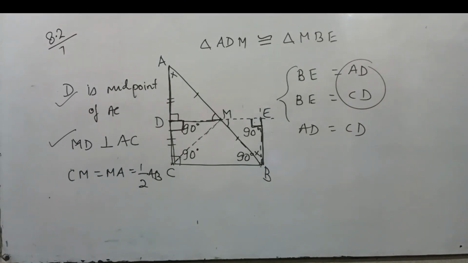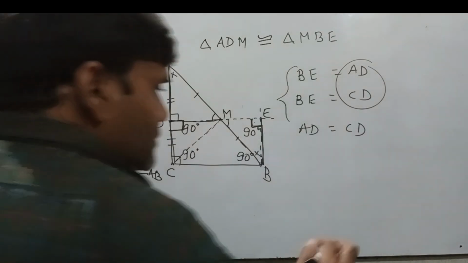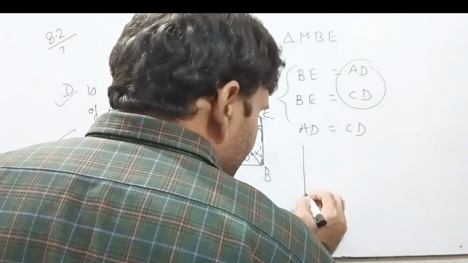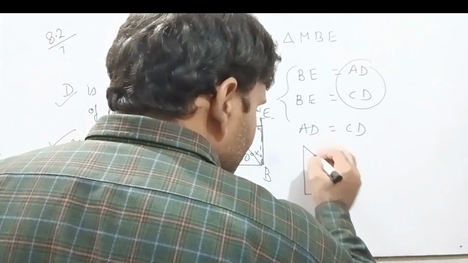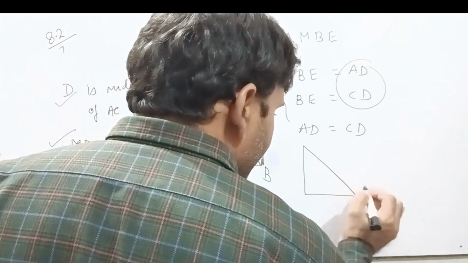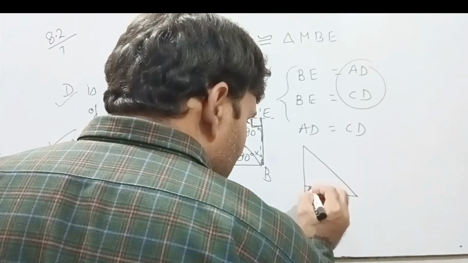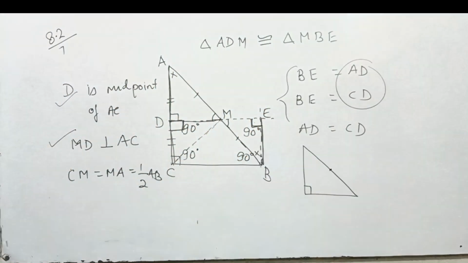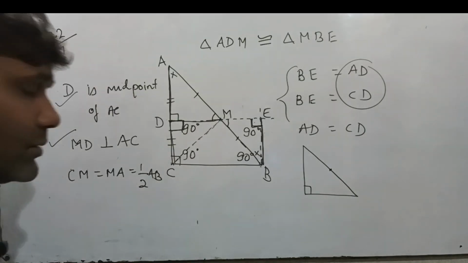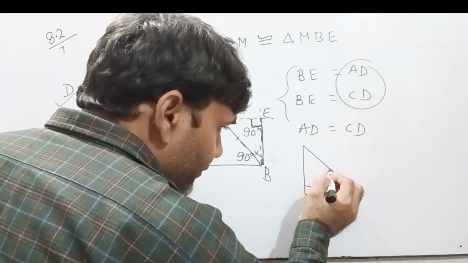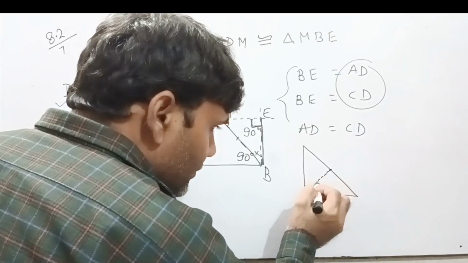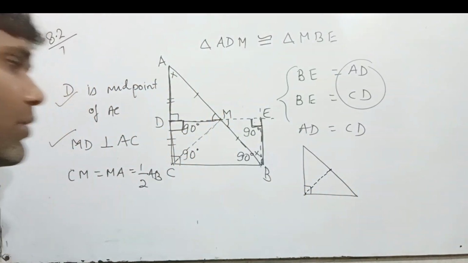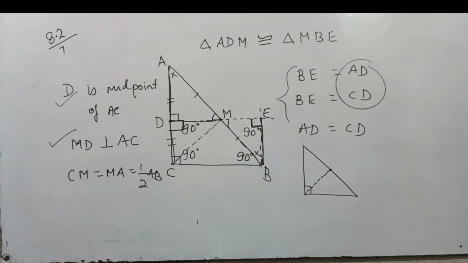Okay, now see, if this is a right angle triangle, okay, and this is a midpoint. Okay, this is a midpoint, and if we draw like this, then what we can say?